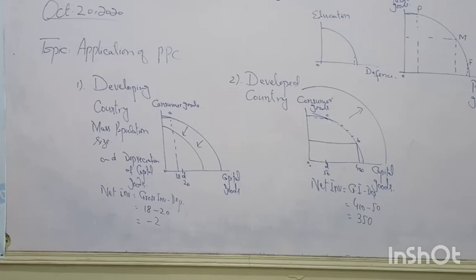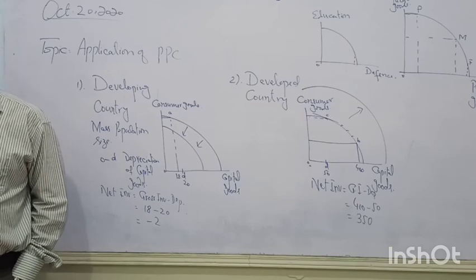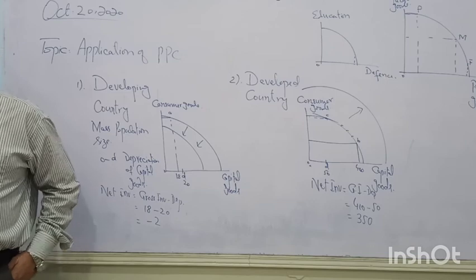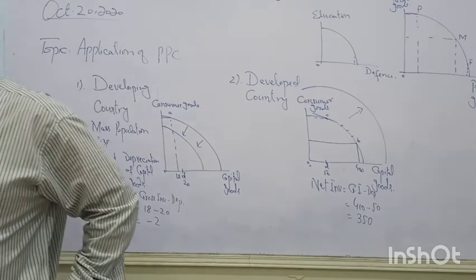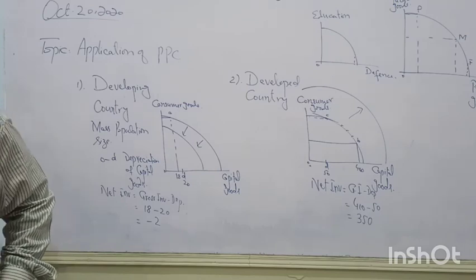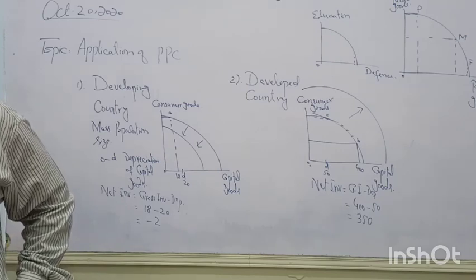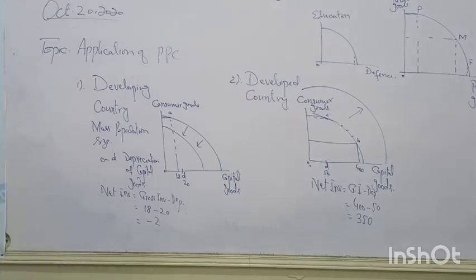Alright? So that's all about our application of PPC, how the concept of PPC can be applied in our practical economic growth issues, and to show how many types of goods will be produced. Alright? I think that's all for today. Tomorrow, or day after tomorrow, we will be doing the rest of the things. Okay? Thank you.